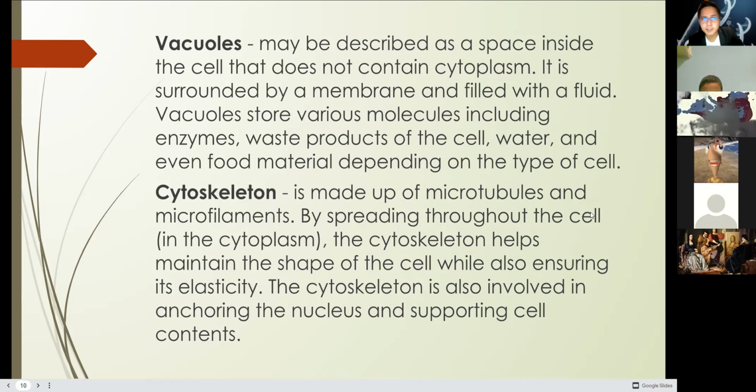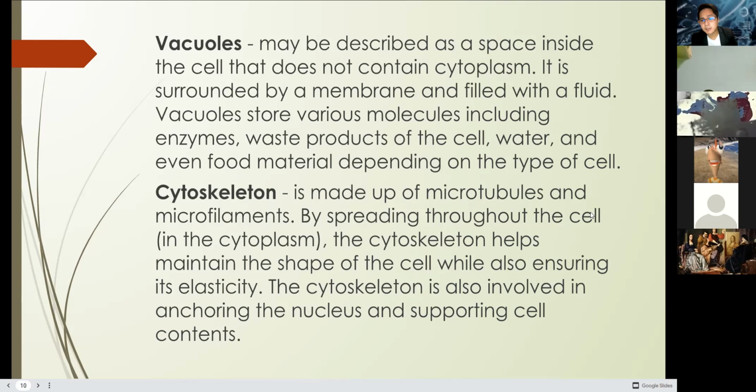Let's take a look later at why. It is surrounded by a membrane and filled with a fluid. Vacuoles store various molecules including enzymes, waste products of the cell, water, and even food material depending on the type of the cell.